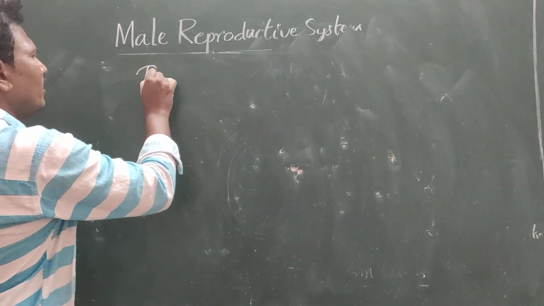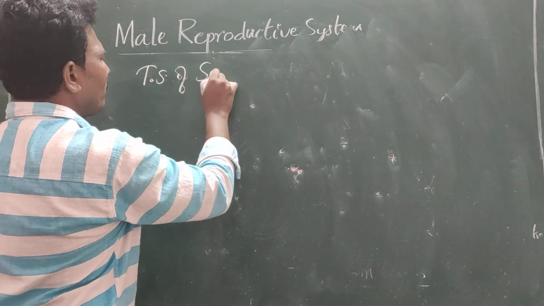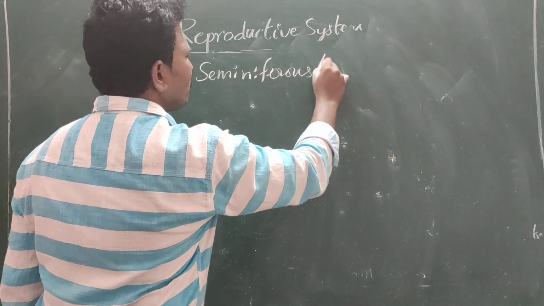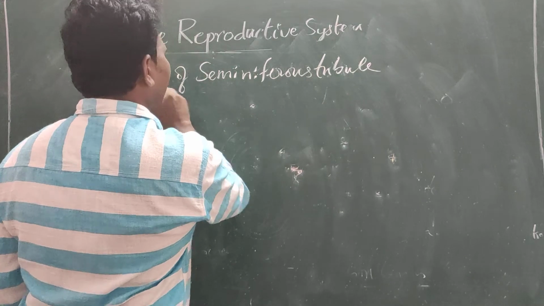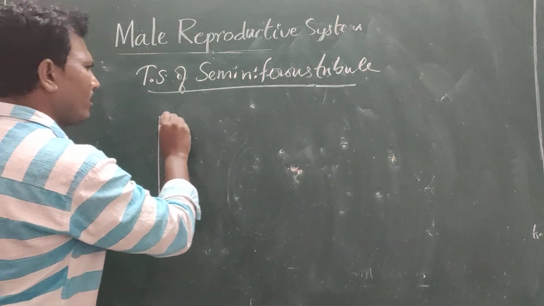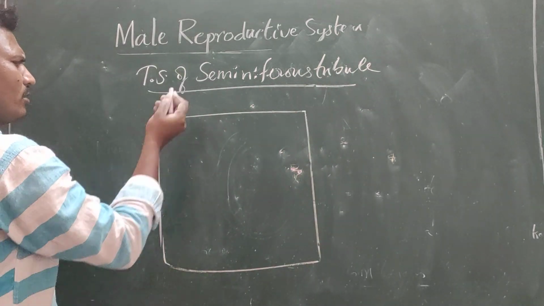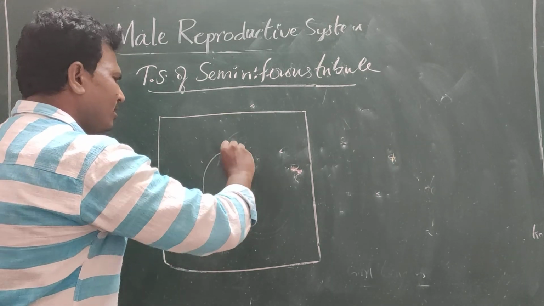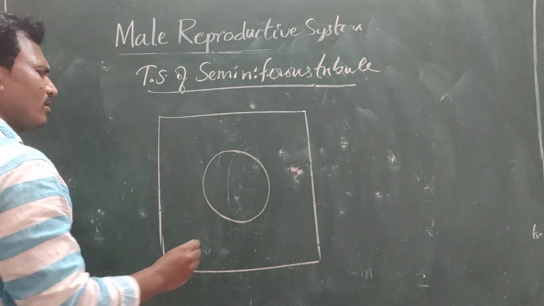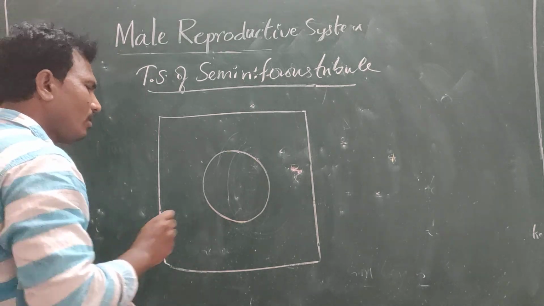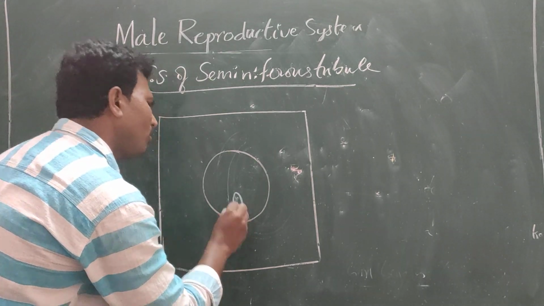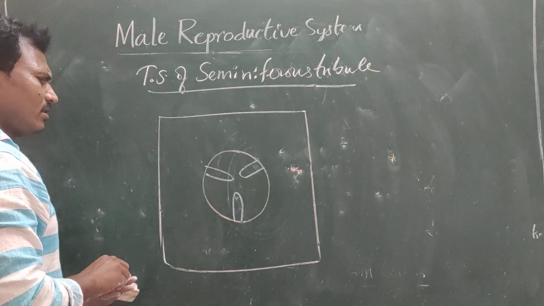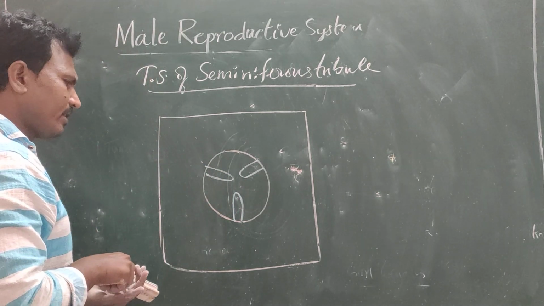Next is the TS of the seminiferous tubule. TS means transverse section. So let us draw the diagram. Here is a tall cell known as the Sertoli cell.